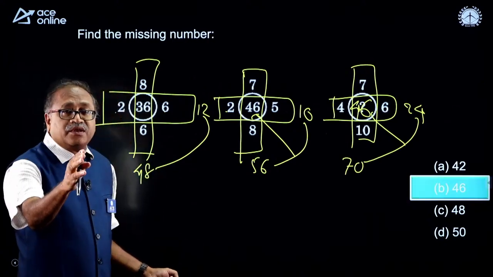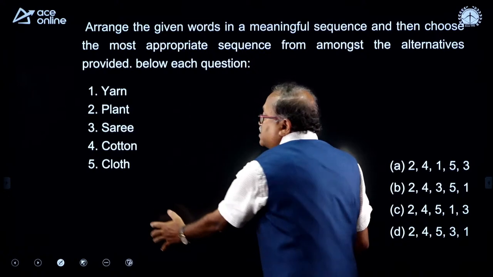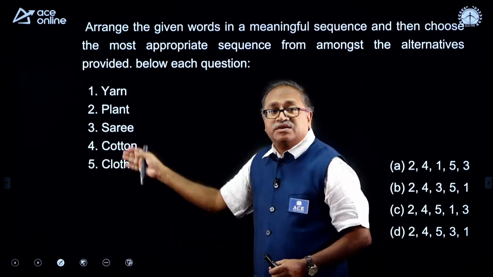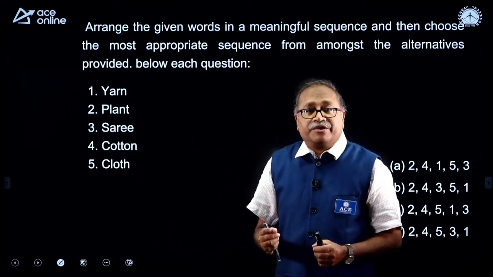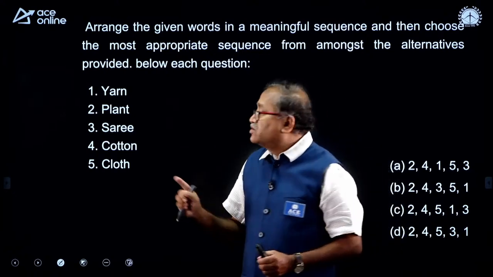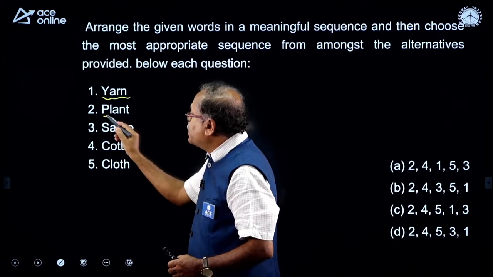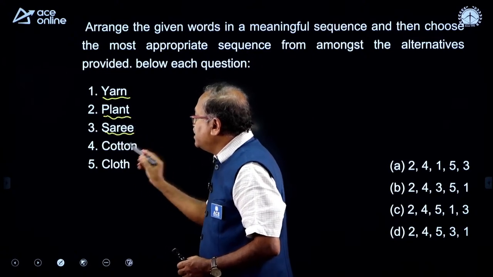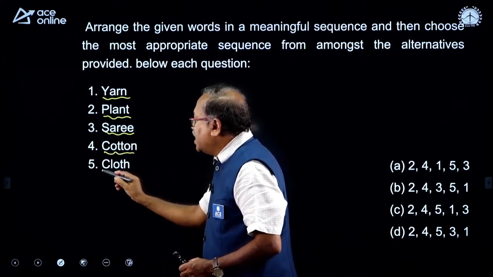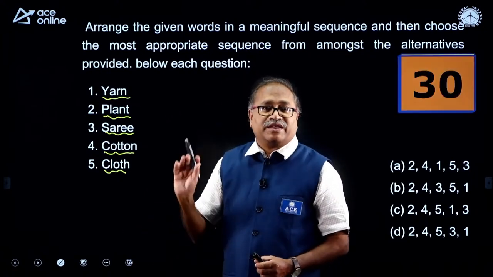So, the next question on your board is this here. Arrange these words in a meaningful order. In RRB, SSC, the question comes in this pattern. So, this is yarn, this is plant, this is sari, this is cotton, and this is cloth. Take your 30 seconds.